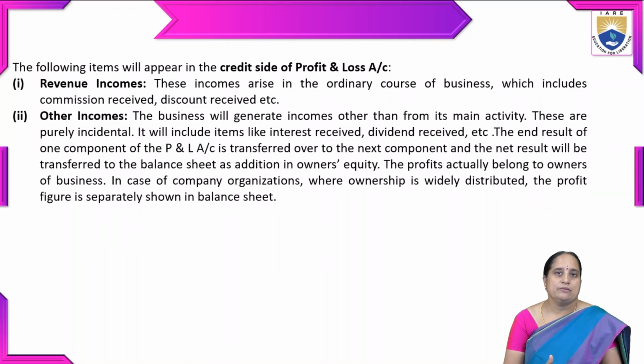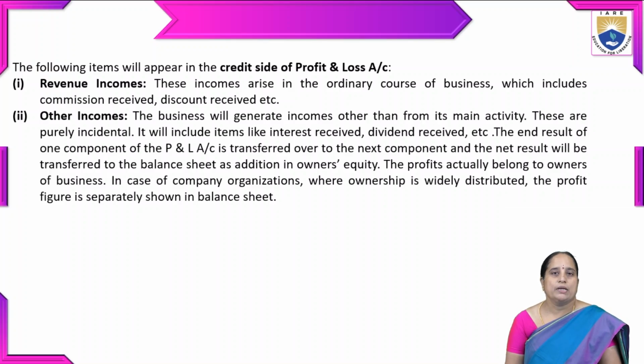Then let us see what kind of items will appear on the credit side of the profit and loss account. Under this, the first one is revenue incomes. These incomes arise in the ordinary course of business, which includes commission received, discount received, dividend received, etc. Other incomes: the business will also generate incomes other than from its main activity. These are purely incidental. They include items like interest received, dividend received, etc.